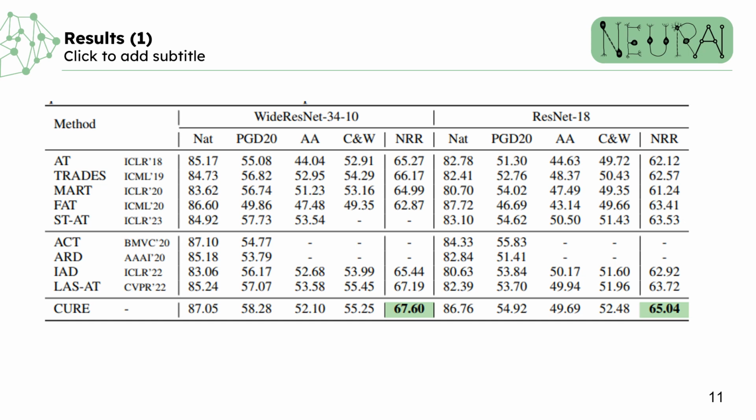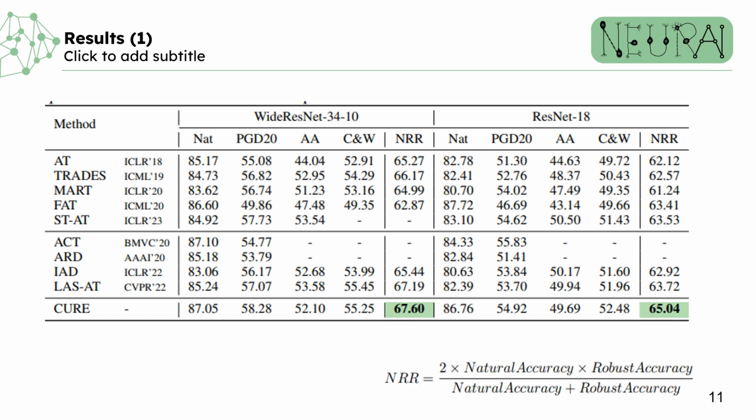Coming to the results section. We benchmark our methods on various architectures, datasets, and attacks, namely PGD, CW, and AutoAttack. We also introduce natural to robustness ratio, or NRR, to get a more balanced metric between standard generalization and adversarial robustness. In the table, NAT denotes accuracy on the clean test set, and evaluations include PGD20, CNW, and AutoAttack.